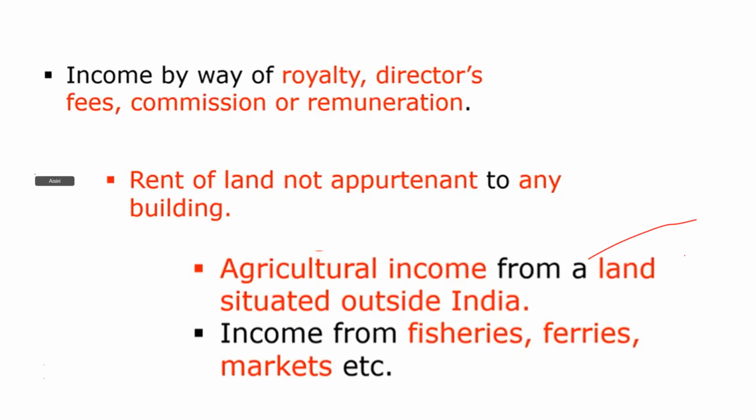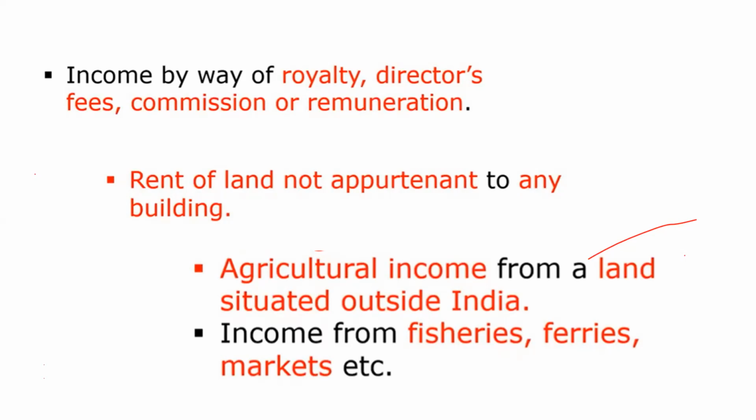See here, when I was explaining income from house property, I told you it is necessary that you have four walls and a roof. There should be a physical presence of a building. Either it is a residential house or a building, there should be four walls and a roof. Then only whatever income you are going to get out of it is considered as income from house property. But here, think that you have a land which is near to the building and you are letting it out.